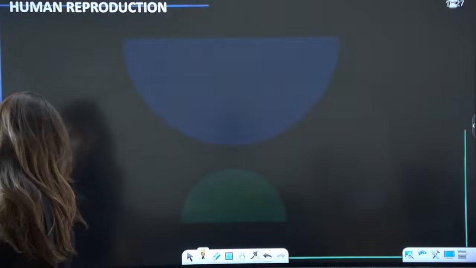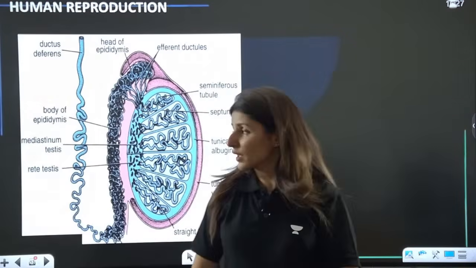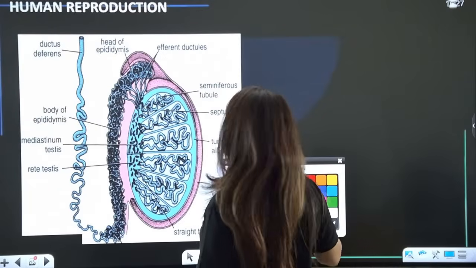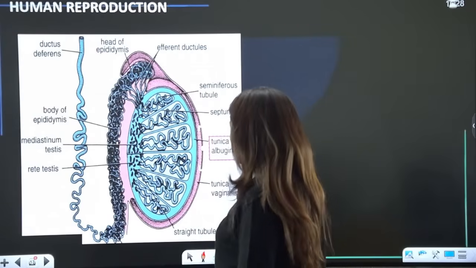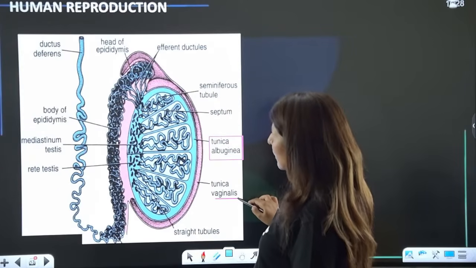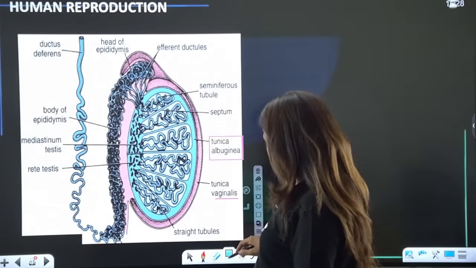So I have told you the structure, right? This is a separate diagram that I've used. Now see here, this is the main protective covering, that is tunica albuginea. There is the outer tunica, then there is tunica vaginalis, and then tunica vasculosa also, but we can ignore this.